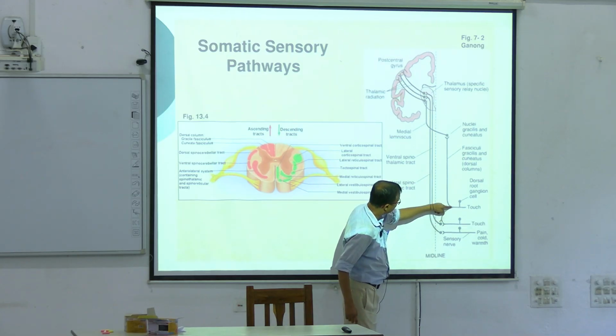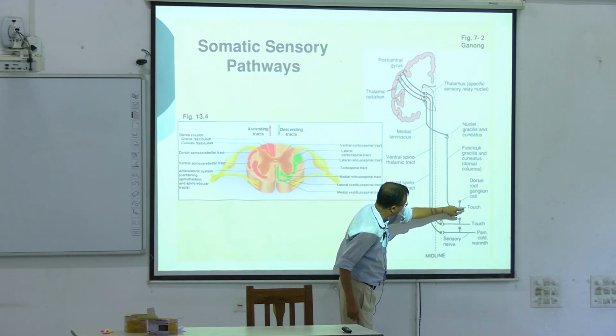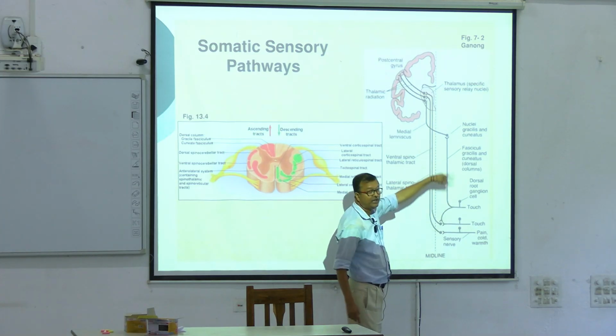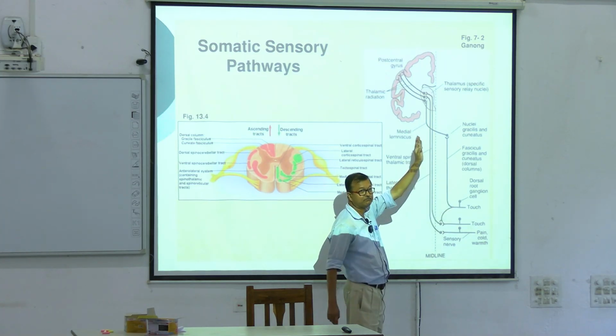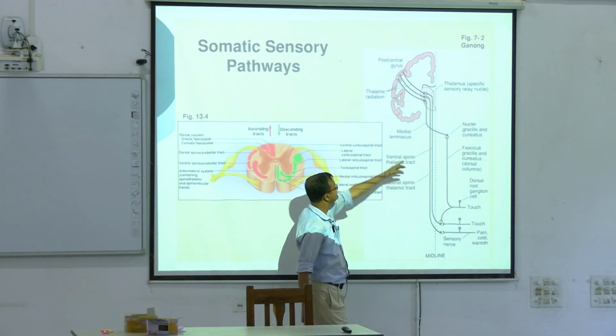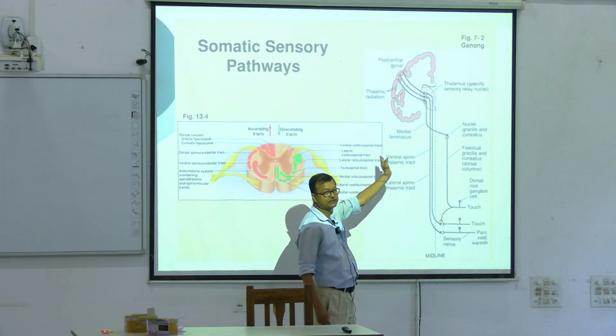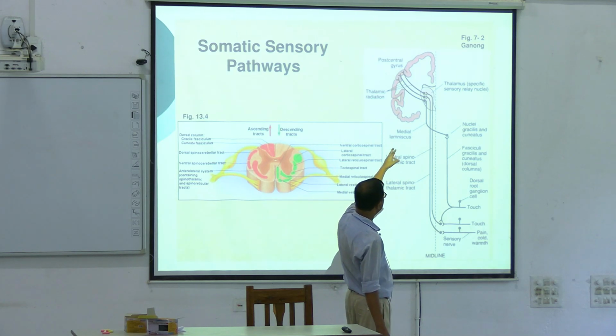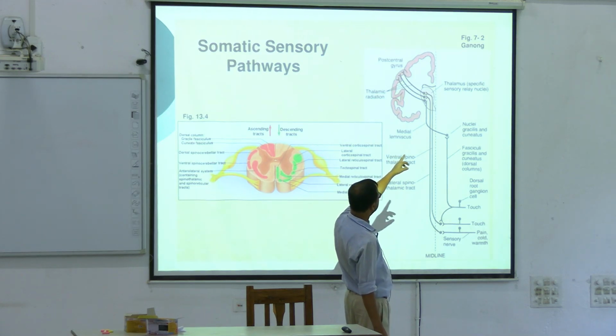One pathway is crossing but the other is not. Fine touch is not crossing, it ascends directly up to the medulla, then crosses to the opposite side of the midline and goes to the VPL.